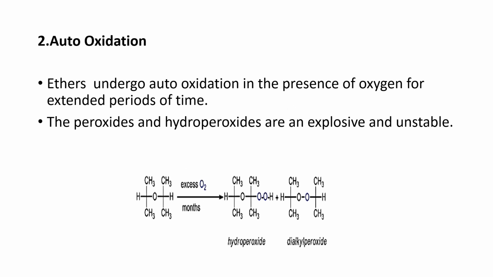Now, in the second part of the reactivity of ether, we are going to discuss auto-oxidation. Ether has the ability to undergo auto-oxidation, and for that it needs to be exposed to oxygen for a long period of time. In the product, you will see the production of peroxide and hydroperoxide. Both products are highly unstable and explosive in nature.